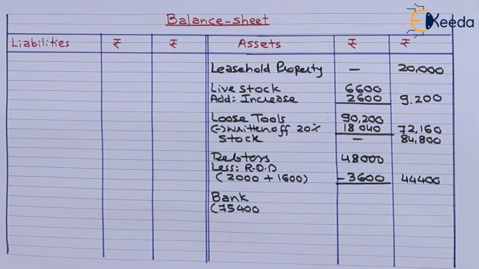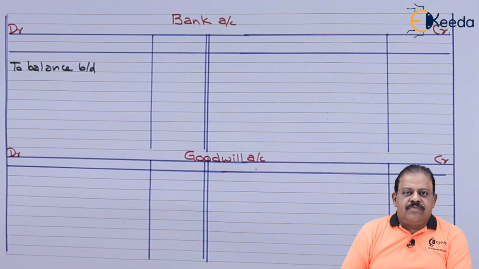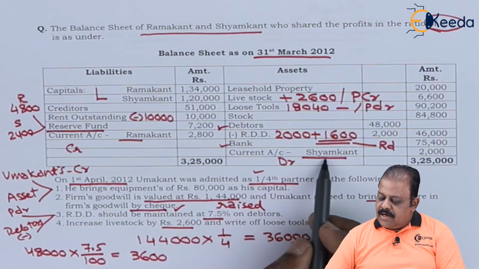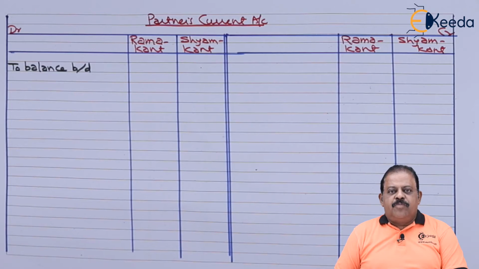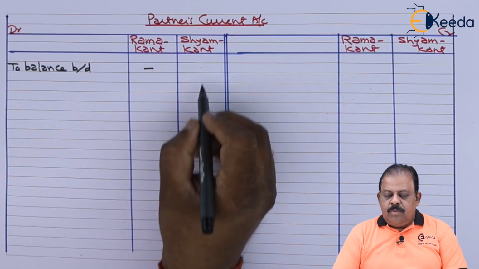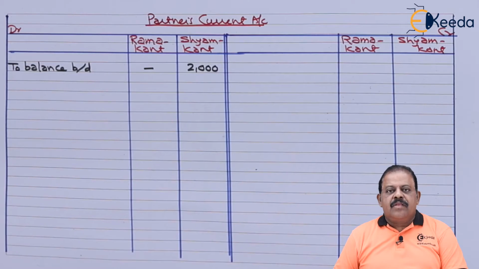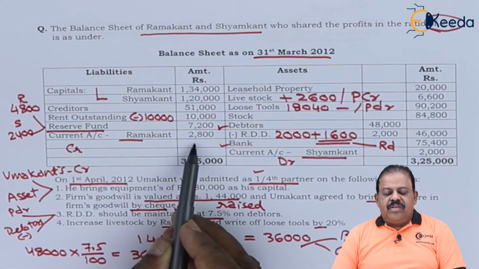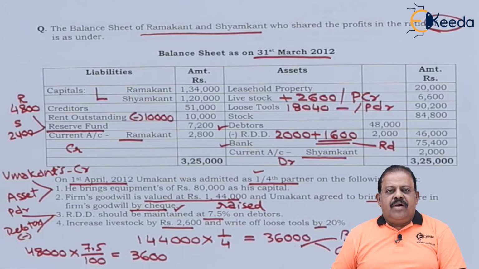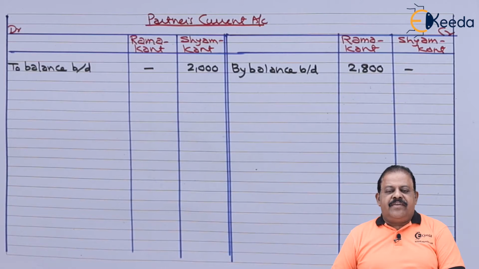Bank balance 75,400. Bank opening balance 75,400. If we record opening balance in bank account, to balance brought down 75,400. Current account of Shamkant 2,000. Partners current account debit, to balance brought down, column of Shamkant 2,000. On liability side we have current account of Ramakant 2,800. It will be recorded on credit side. Partners current account credit by balance brought down 2,800.